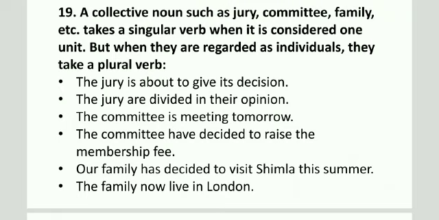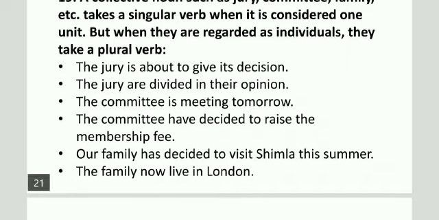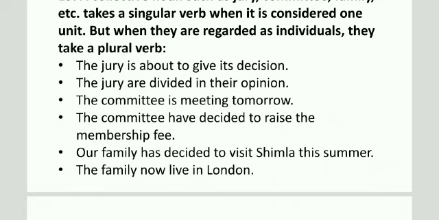The same thing is there in the third and fourth sentences. The committee is meeting tomorrow. They all are meeting. The committee is meeting. And in the fourth sentence, the committee have decided to raise the membership fee. Next sentence, our family has decided to visit Simla this summer. And the last, the family now live in London.